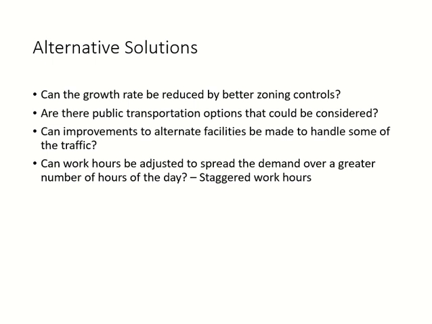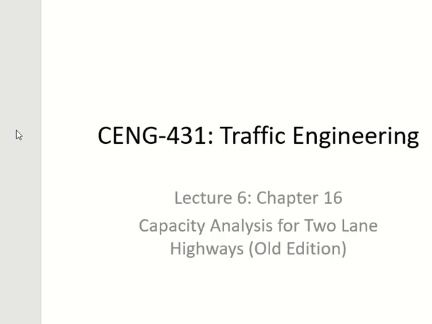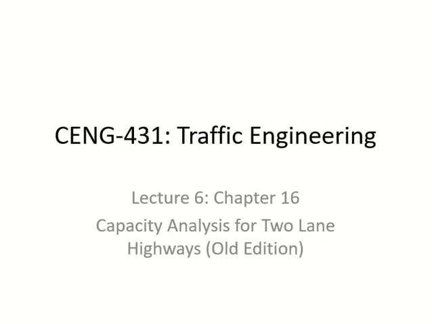Okay, so we have 3 types of uninterrupted flow facilities: freeway, multi-lane, and rural 2-lane. Which one were we discussing? Freeway and multi-lane, right? Okay, so we are left with now rural 2-lane highways.